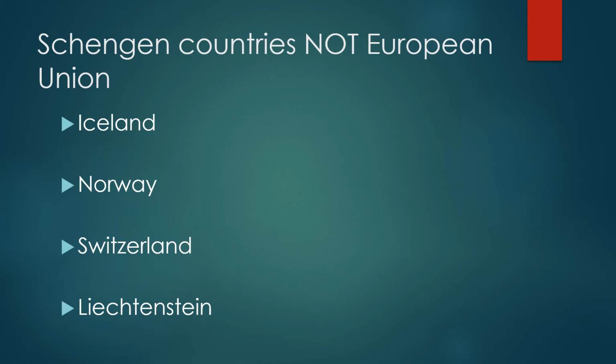There are 4 Schengen countries which are not part of the European Union, which means that these 4 countries do not have common policy making in terms of their trade and economics as compared to other European Union countries. These countries, Iceland, Norway, Switzerland, and Liechtenstein, are all Schengen countries, but they are not part of the European Union.